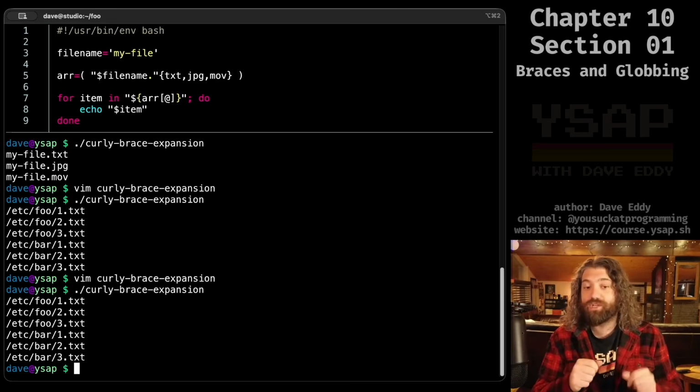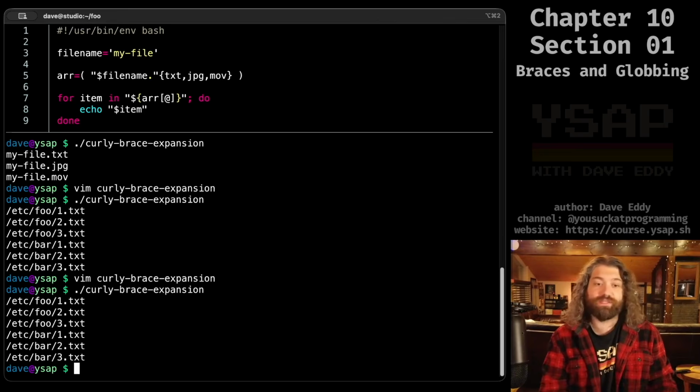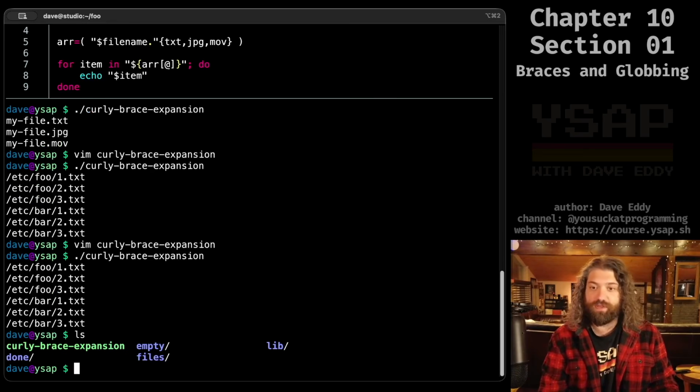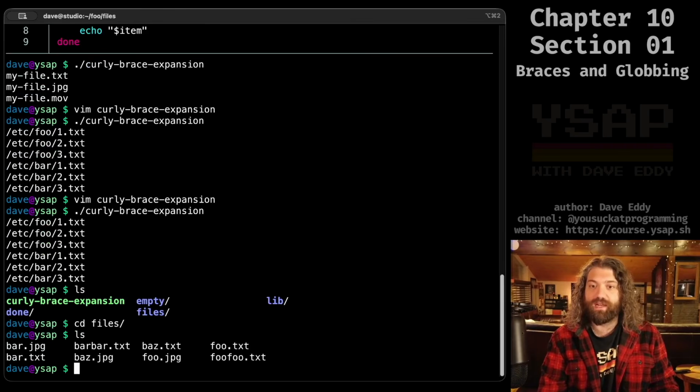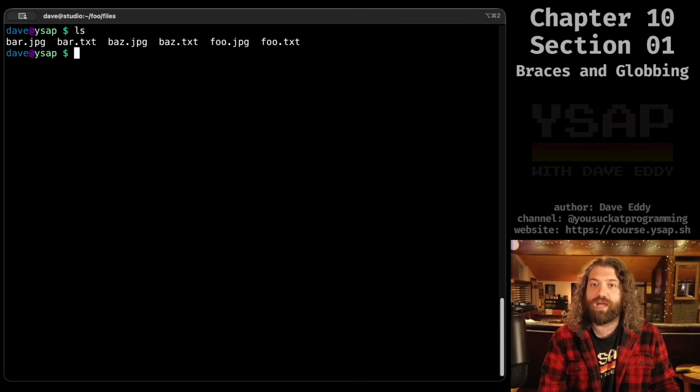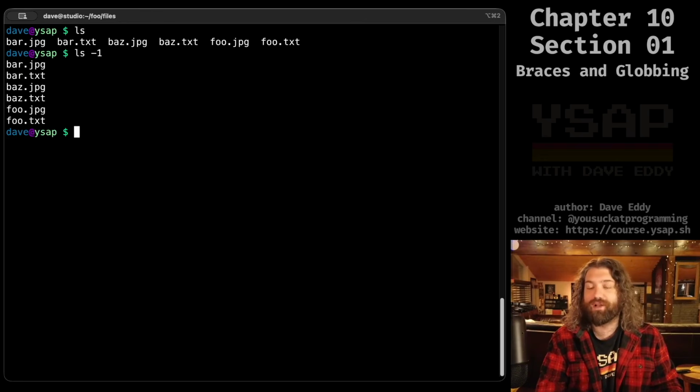All right, so now I want to show the power of using globbing and brace expansion together, because this is really cool. If we look at our directory here, we can see that we have our files directory from a previous lesson, and in here we have a whole bunch of different files. I'm going to go ahead and get rid of the bar file and the foo file. So now we are left with foo. Let me sort this like this. Now it's easier to read: foo.txt, foo.jpg, bar.txt, bar.jpg, baz.txt, baz.jpg. So that's cool. That makes sense.